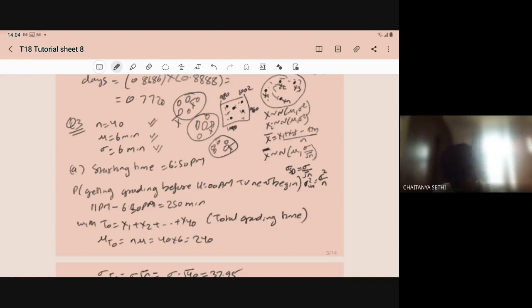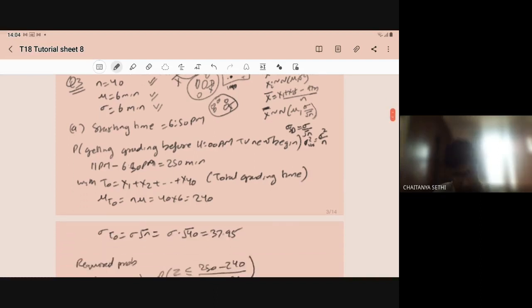Now we define a new random variable. Let T naught be the sum of the total time taken for grading, so X1 plus X2 up to X40 for all the students.